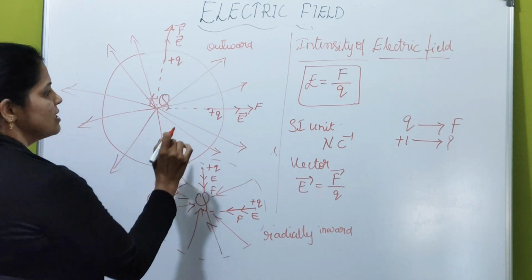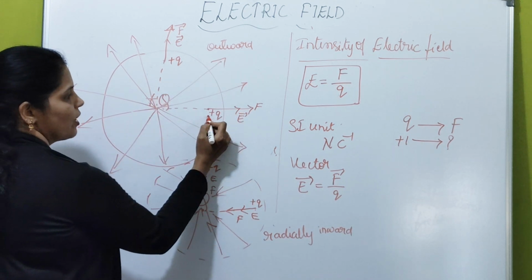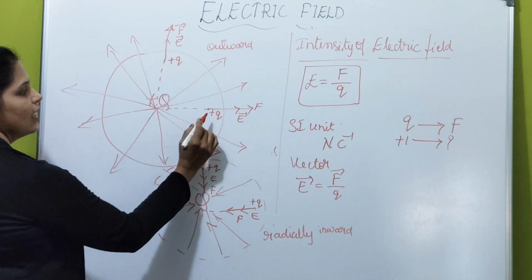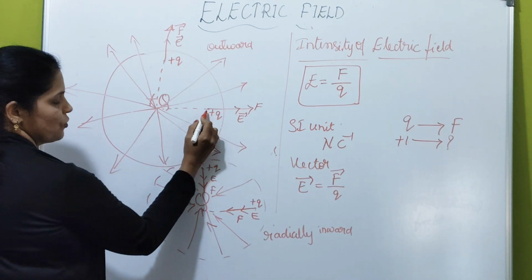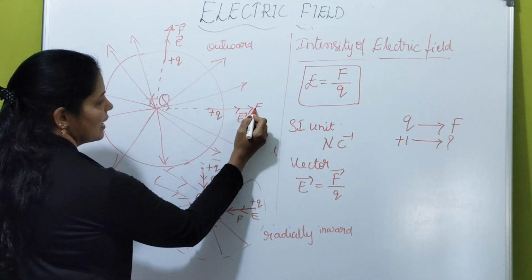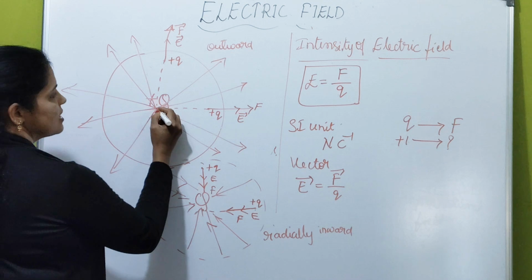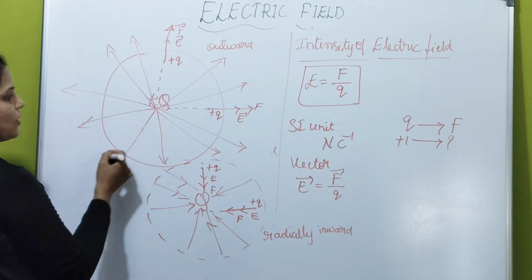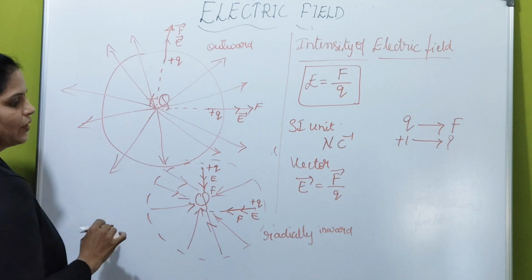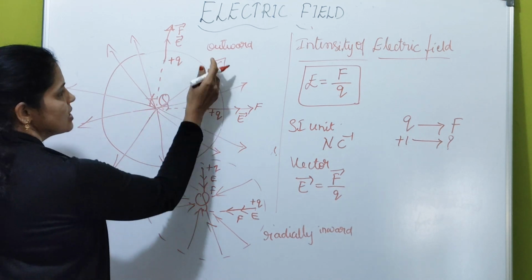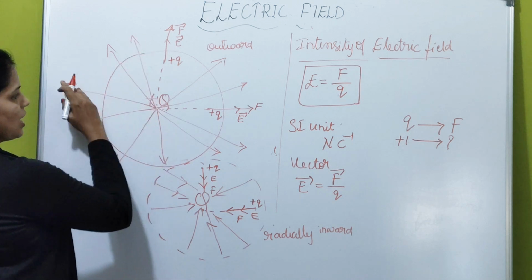So this is a direction along which positive test charge is moving. You know that when some force acts on a body, body is displacing along the direction of force, right? Similarly here, you imagine that positive test charge is moving along the direction of force. So all these lines represent the direction along which positive test charge is moving. If the source is positive, the test charge is moving away from the source charge.